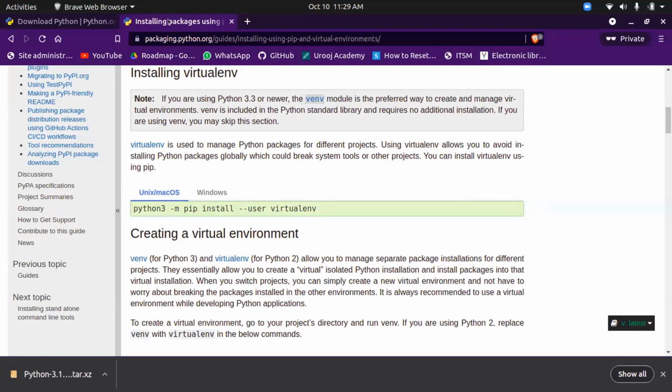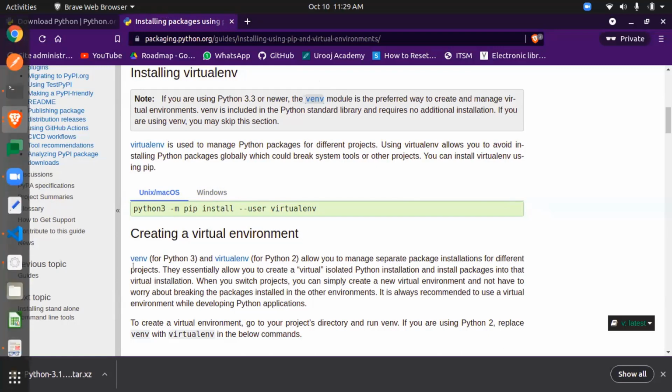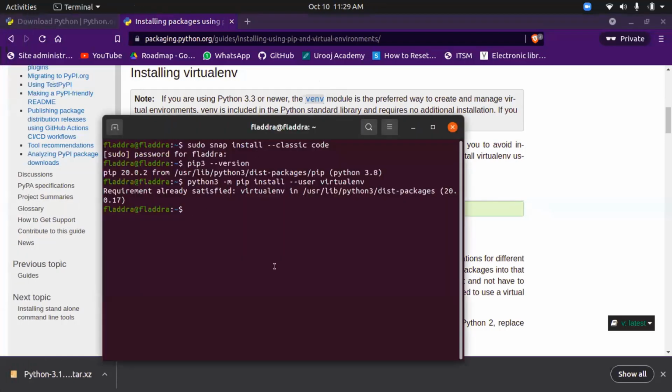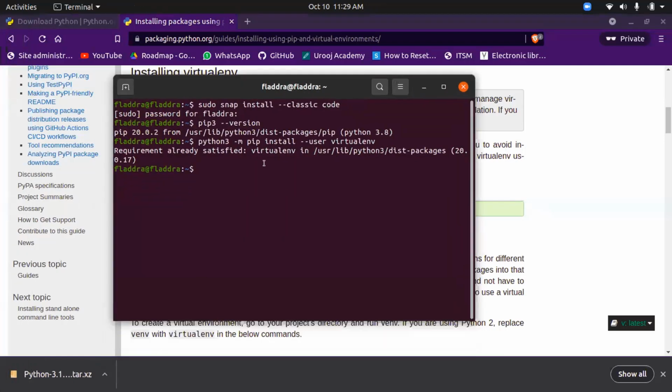So we'll go with creating a virtual environment. I think I did the installation of virtualenv already, so we'll create a new virtual environment in the terminal.